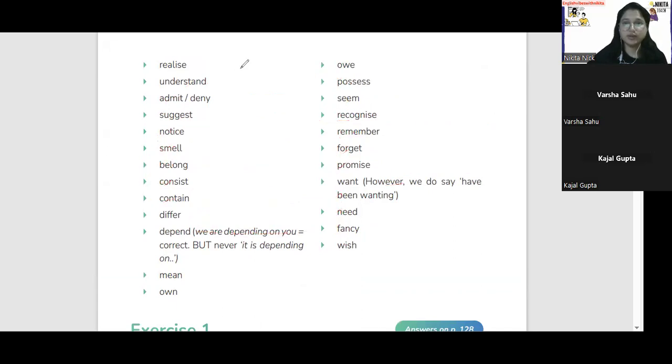For example, let me read. Realize, understand, admit or deny, admit करना या deny करना, suggest, notice, smell, belong, consist, contain, differ, किसी से differ करना, depend करना किसी पे, we are depending on you, correct है, but never it is depending on, it is depending on बोल के ये नहीं होता, ये गलत होता है। We are depending on you correct है, but it is depending on गलत है। Mean, own, own करना किसी को, possess करना, seem, recognize, remember, forget, promise, want, and need, fancy, wish. Okay, this is all about today.